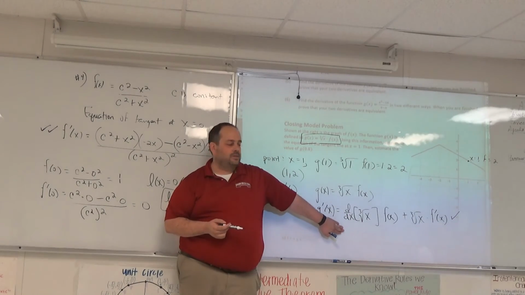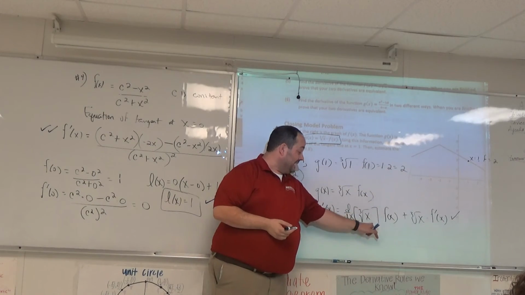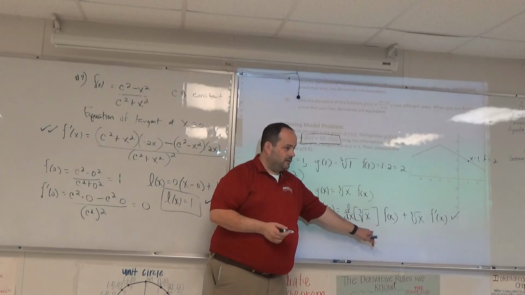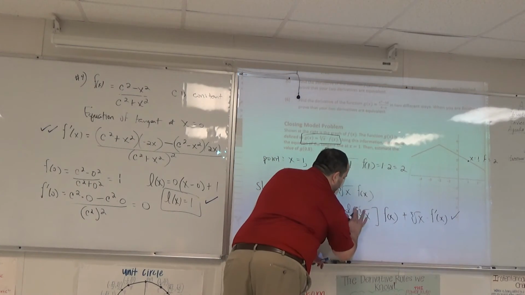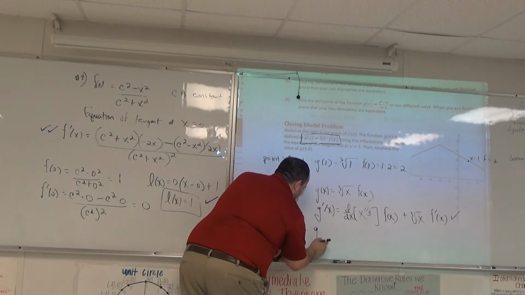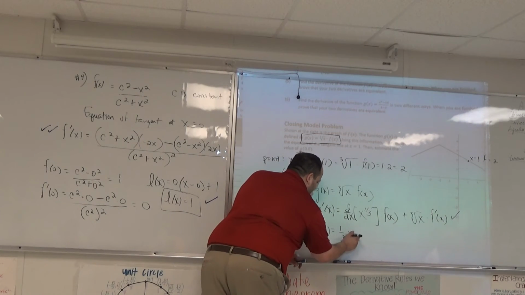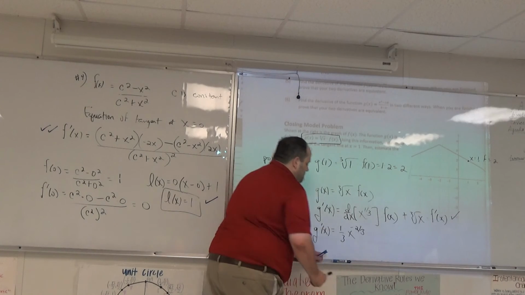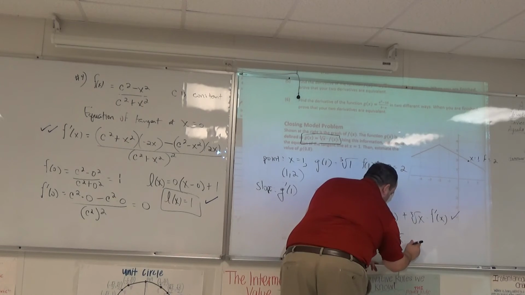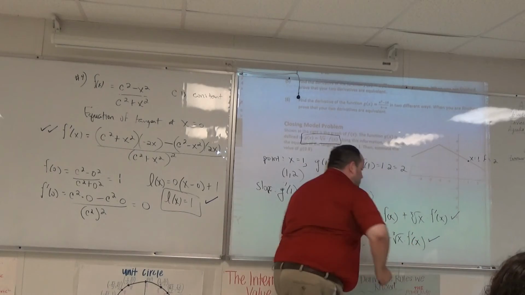You're not actually done with the derivative until you can tell me what the derivative of the cube root of x is. And if I'm being really clever, I know there's some legal stuff I can do here that would make finding the derivative better. Make it x to the power of 1/3. So the cube root of x, I'd really make this x to the 1/3 power. Now finish your derivative stuff. Derivative of x to the 1/3, bring that power down. 1/3 x to the negative 2/3 times f of x plus the cube root of x times f prime of x. That's probably going to get you the second point.